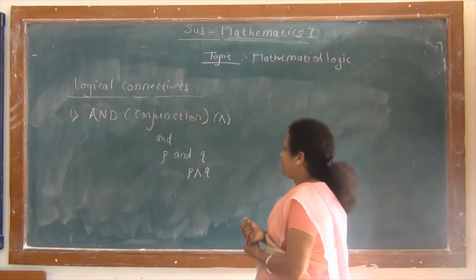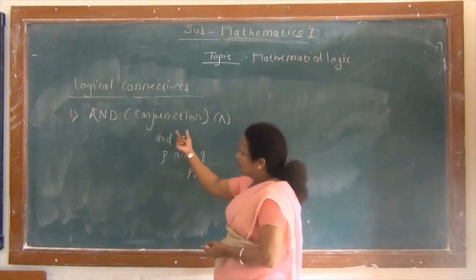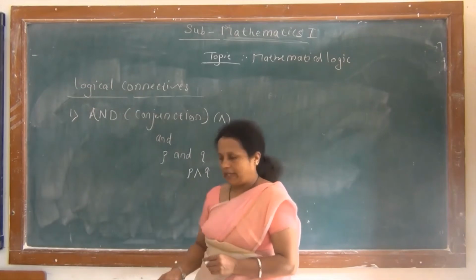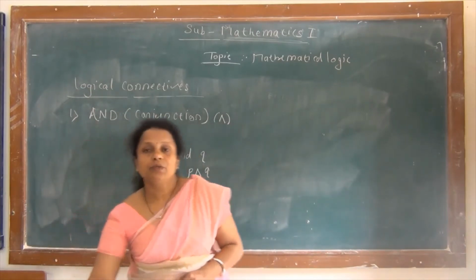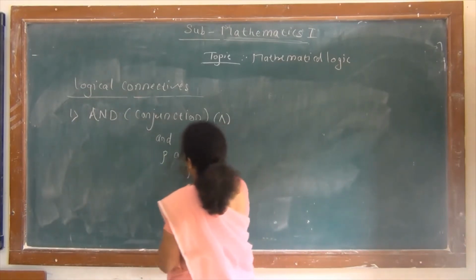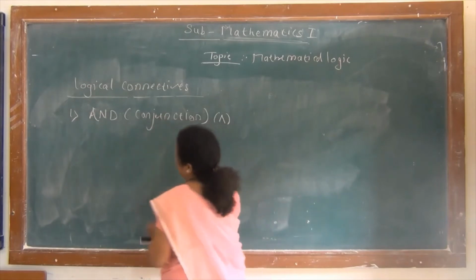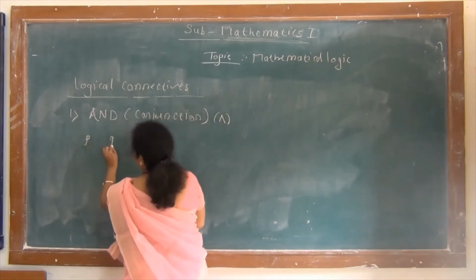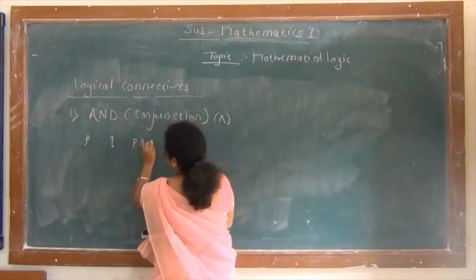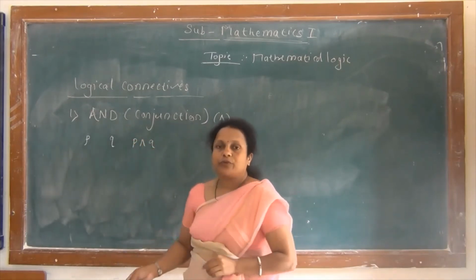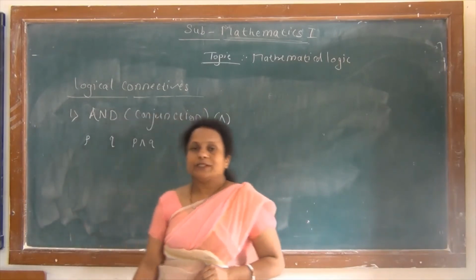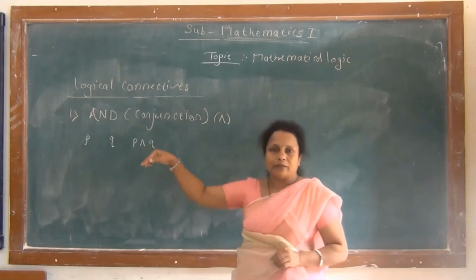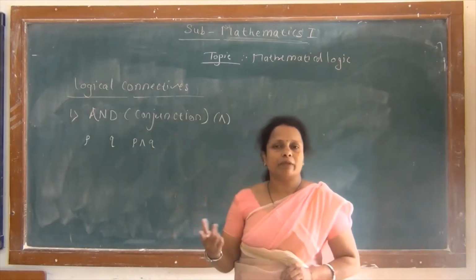And now we have to find its truth table of this conjunction, and for truth table here we have given two statements P and Q. So we start with first column of P, second is Q, and then P and Q. All of you know that if we take one statement, then it has two values, that is it may be true, it may be false.